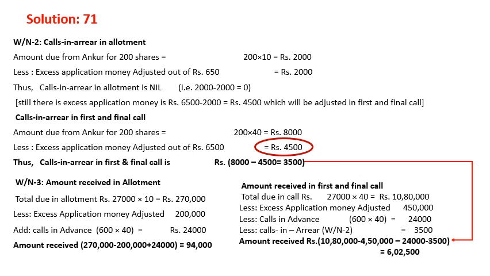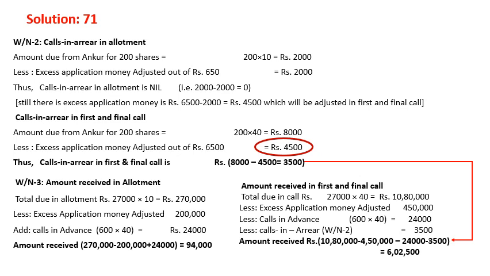Now we go to the amount received in allotment. In the amount received in allotment, total amount due is 27,000 into 10, that is, 27,000 shares are issued, 10 rupees is allotment money, 2,70,000, less excess application money adjusted, which is 2 lakhs, because 20,000 shares are given pro-rata allotment, of which we have issued against 33,000 applications. We have given 20,000 shares, so the money required for 20,000 will be adjusted over here, that is 20,000 into 10, that is 2 lakhs.